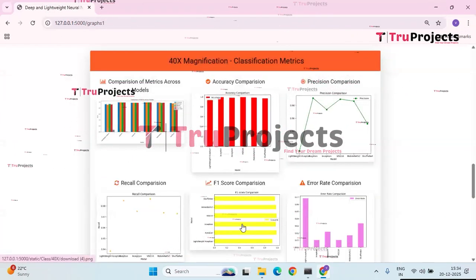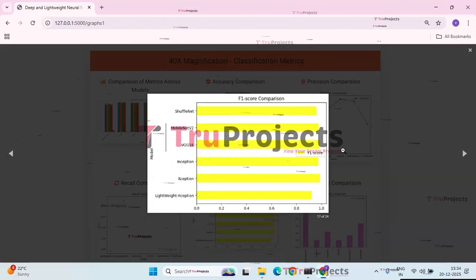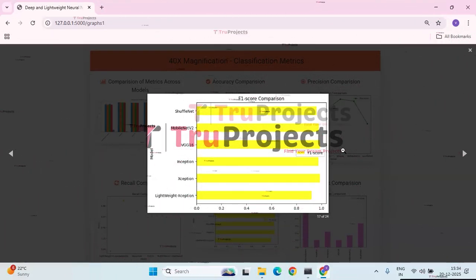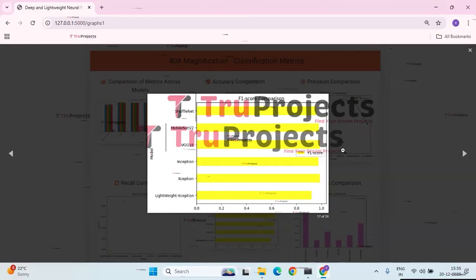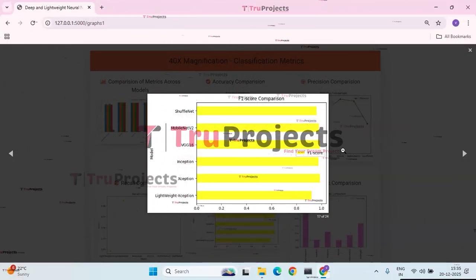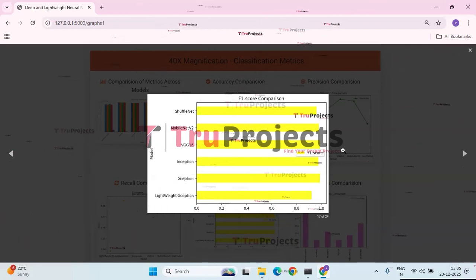Next, we have the F1 score graph. This graph compares the F1 scores of 6 deep learning models. Xception, Inception, VGG16 and MobileNet V2 achieve the highest performance with F1 scores close to 1.0. Lightweight Xception and ShuffleNet perform slightly lower but still show strong results.